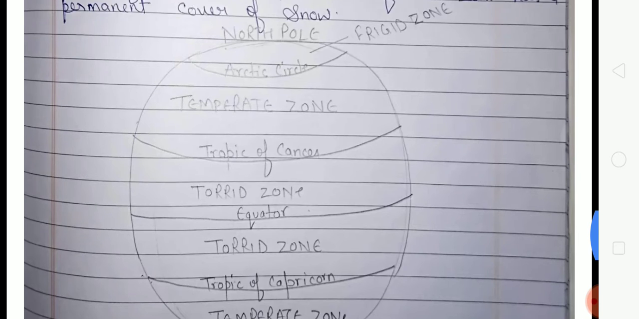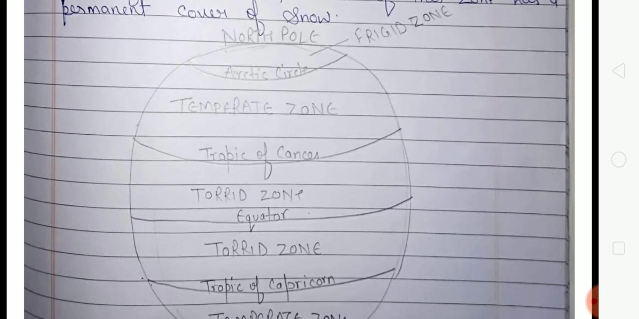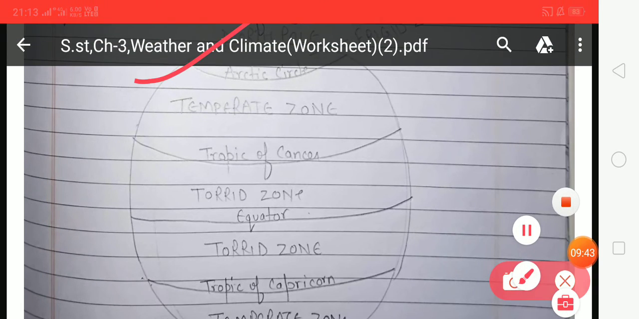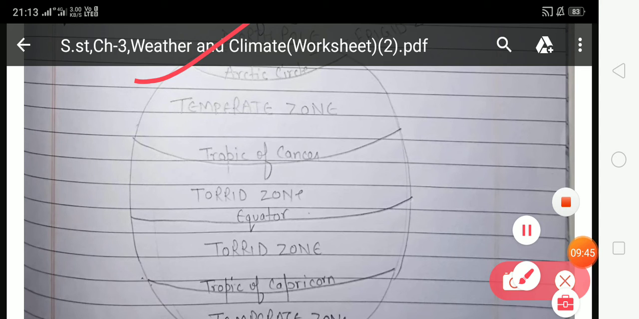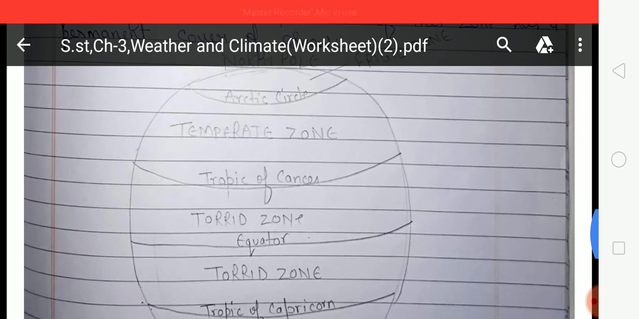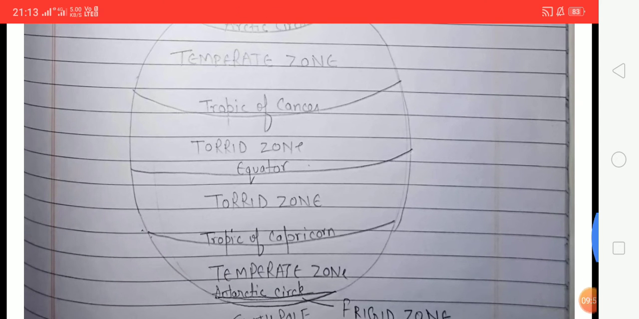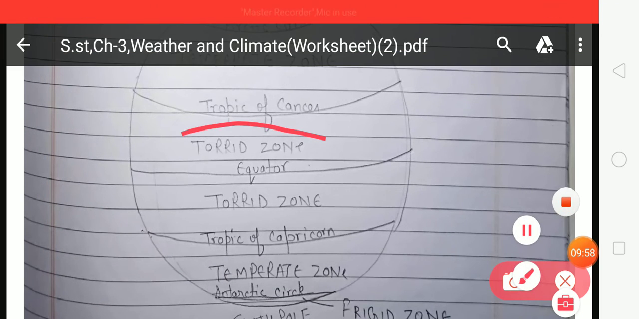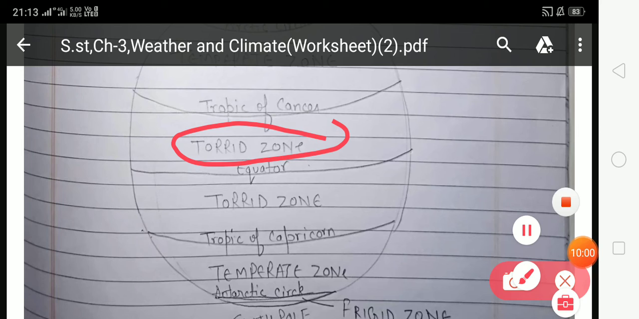So look at the diagram of the heat zones of the earth. So look at the zones of the earth. First one is torrid zone. So this is the torrid zone. You can see the torrid zone lies between the Tropic of Cancer and the equator.